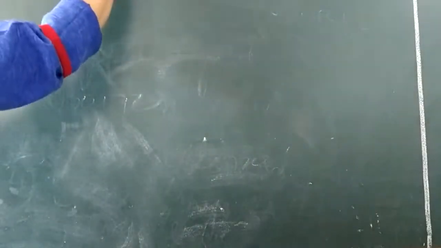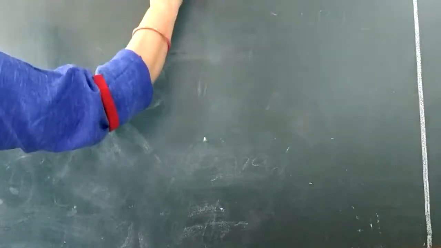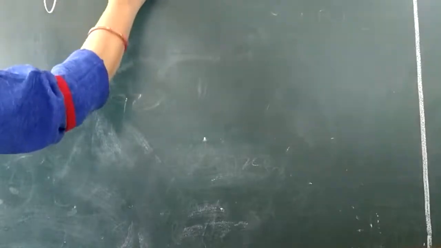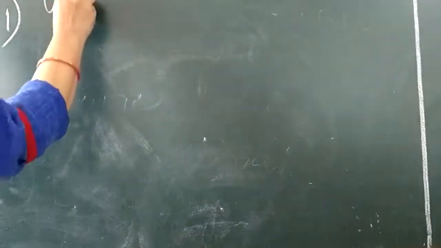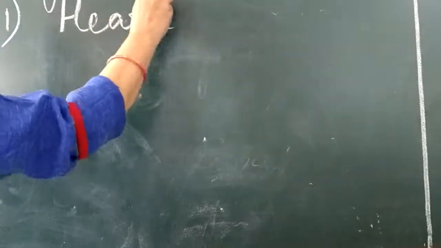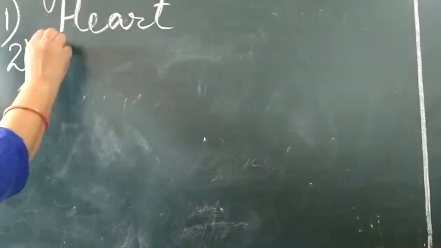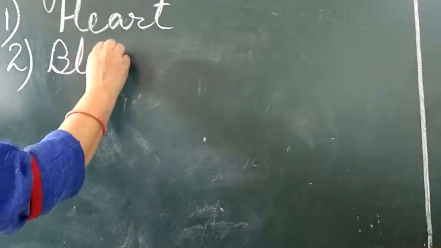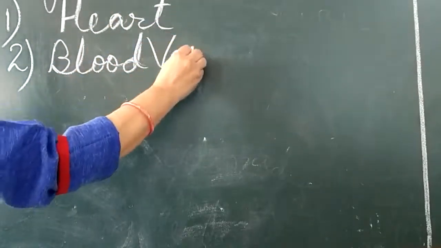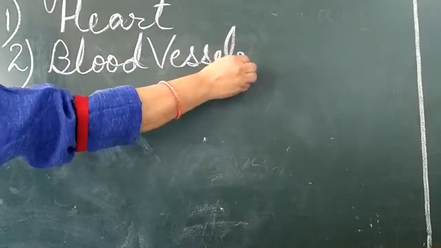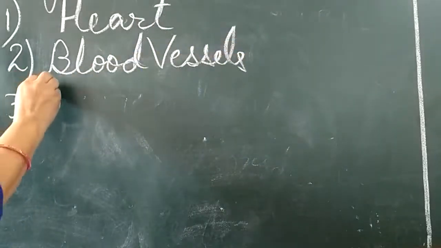The circulatory system involves number 1, heart, number 2, blood vessels, and number 3 is the blood.